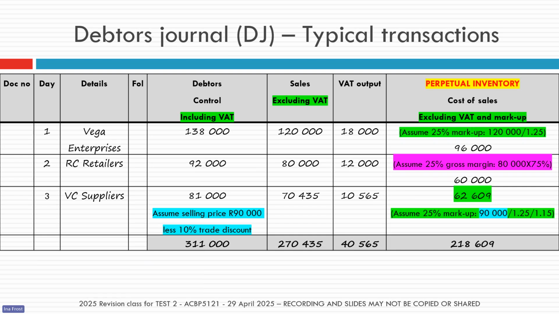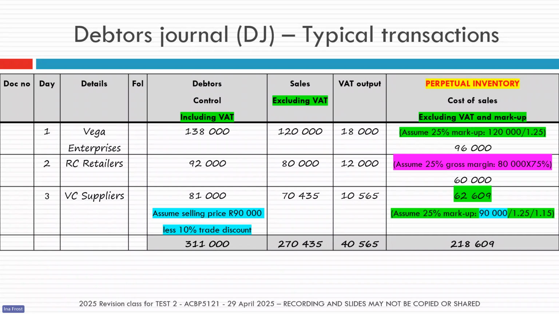And we also work out the output VAT on that 90%. But when it comes time to work out the cost of sale, we revert back to the full 90,000. Because what you have to remember is the original cost of the inventory didn't change just because you sold it at a discount. The original price of the item sold stays exactly the same.